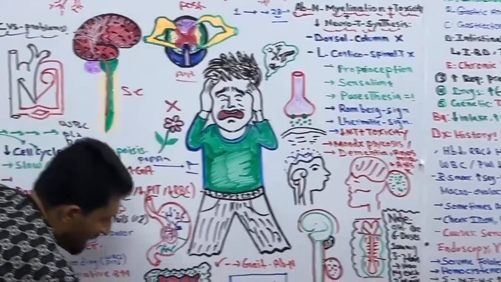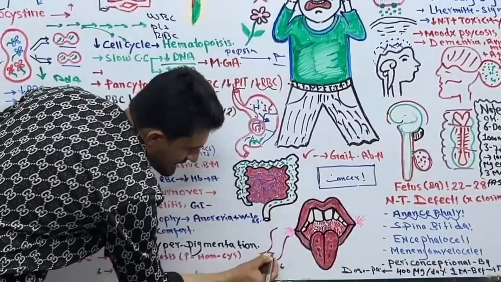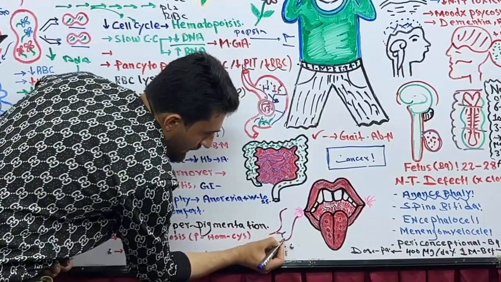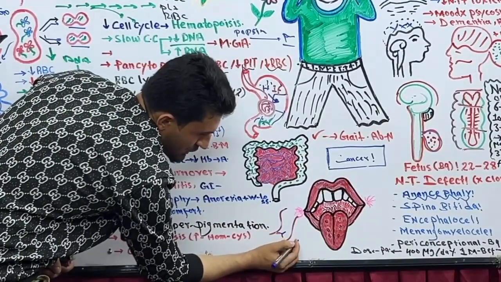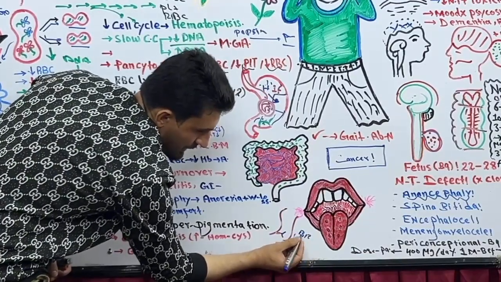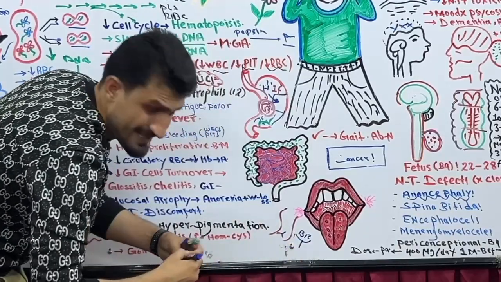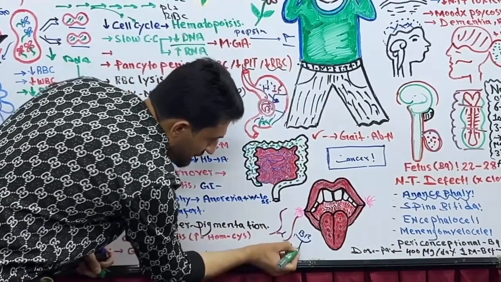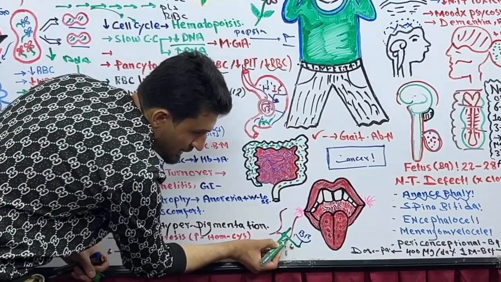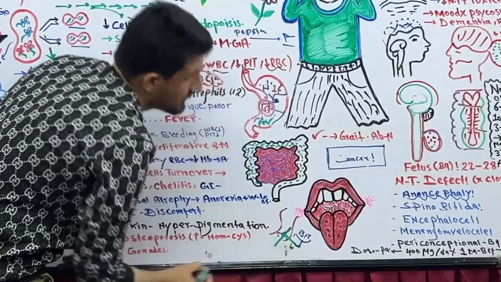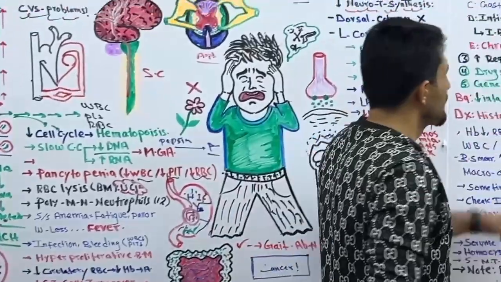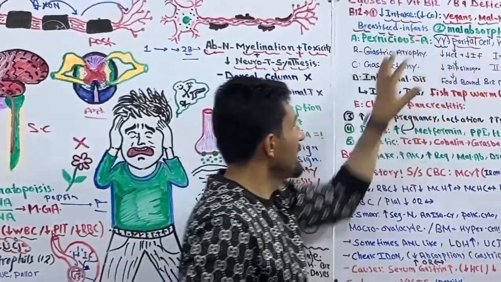For example, we have the small intestine and the ileum. In the ileum, we have a receptor which is essential for binding to cobalamin or vitamin B12. We discussed all of this in the previous lecture. So this vitamin B12 is connected to intrinsic factor, and this intrinsic factor will bind to the cobalamin receptor. So now if we develop antibodies that prevent binding of intrinsic factor to the cobalamin receptor, we cannot absorb vitamin B12. Got it? So, collectively, they are called pernicious anemia.